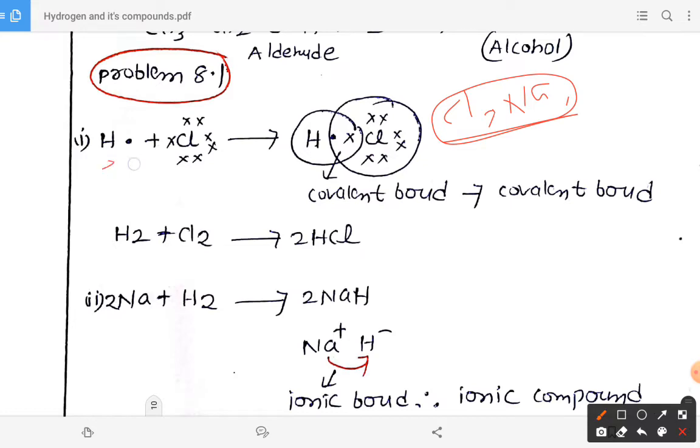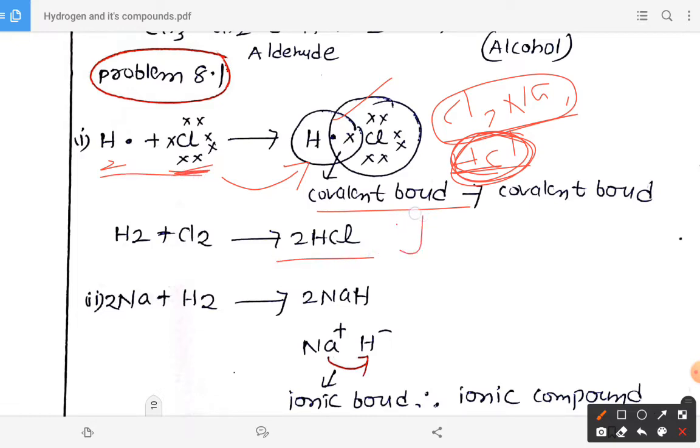First, hydrogen reacts with the chlorine molecule and forms hydrogen chloride, HCl. Now which type of bond is here? It is a covalent bond. As we already discussed, this is a polar covalent bond. So the reaction between hydrogen and Cl gives rise to HCl, and the bond formation is a polar covalent bond.